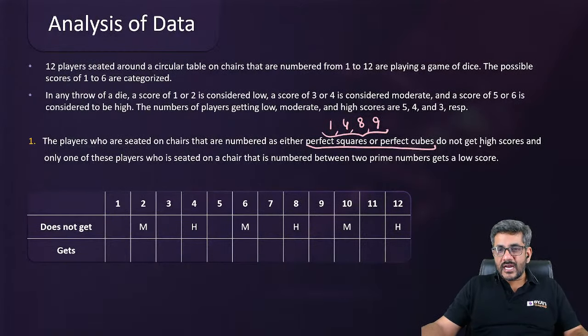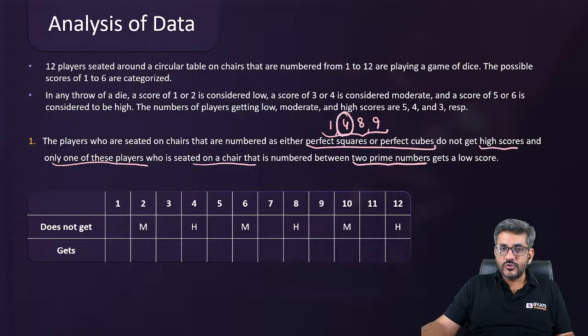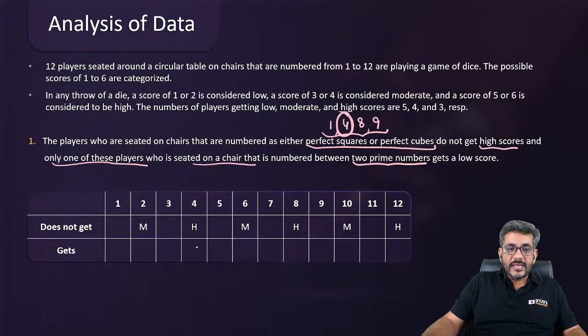They do not get high scores, and only one of these players who is seated on a chair that is numbered between two prime numbers gets a low score. Out of 1, 4, 8, 9, which one is between two prime numbers? Can I say 4 is between two prime numbers? It is between 3 and 5. So 4 is getting a low score, that is fixed now.